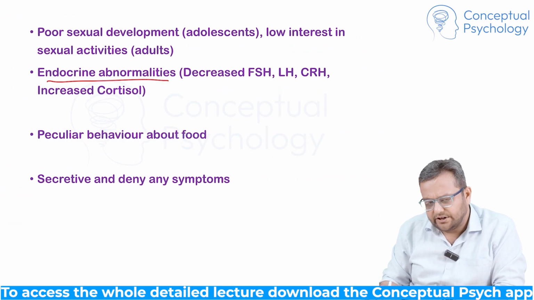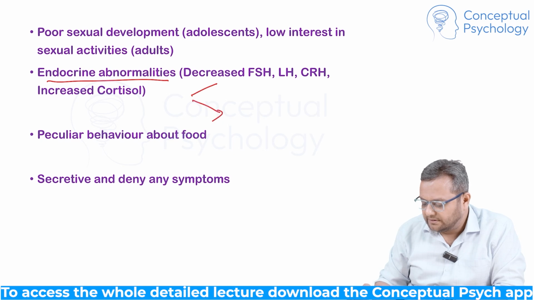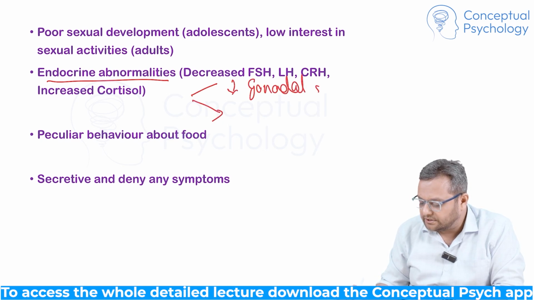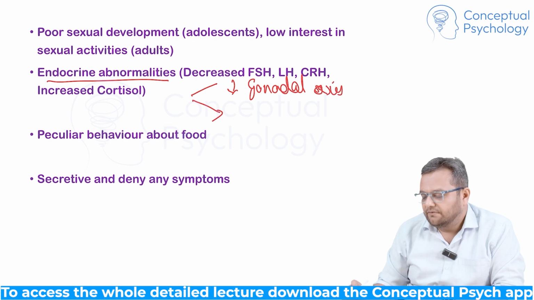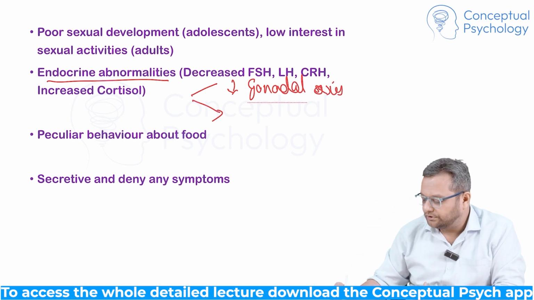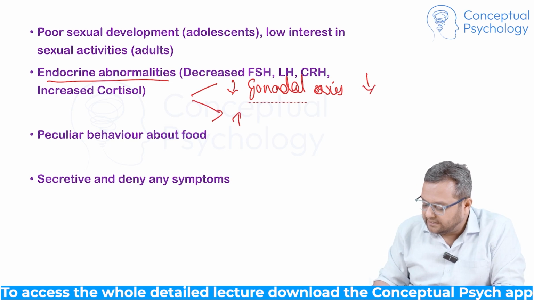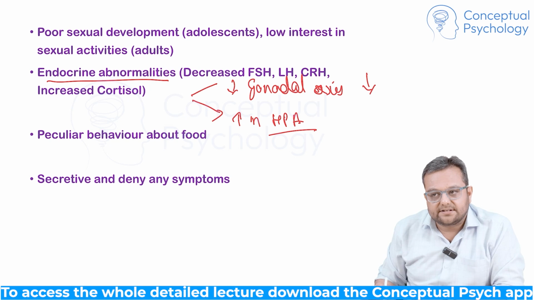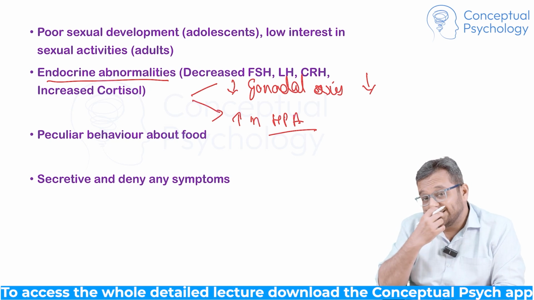Now, what are the complications? As I mentioned, endocrine abnormalities. Two things happen: reduction in the gonadal axis. So all these sex hormones, basically follicle stimulating hormone, luteinizing hormone, and later on estrogen, progesterone, will be decreased. And increase in the HPA axis, hypothalamo pituitary adrenal axis, right? Why? Because there is stress.